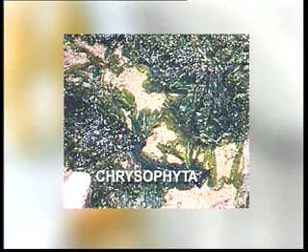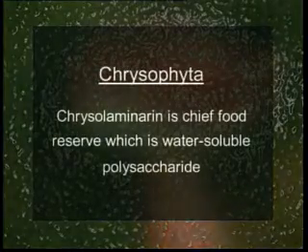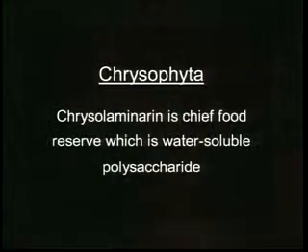The next phylum is Chrysophyta, commonly known as chrysophytes. Chrysophytes predominantly occur in fresh water and very few in marine habitats. The photosynthetic pigments here include, again, chlorophylls A, C, and carotenoids such as fucoxanthin. The chief food reserve is the water-soluble polysaccharide called chrysolaminarin, which gets stored in a vacuole found near the posterior part of the cell.